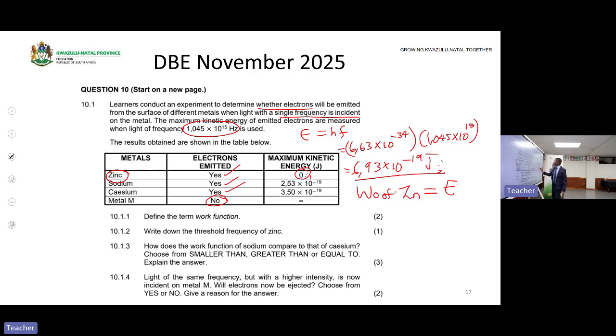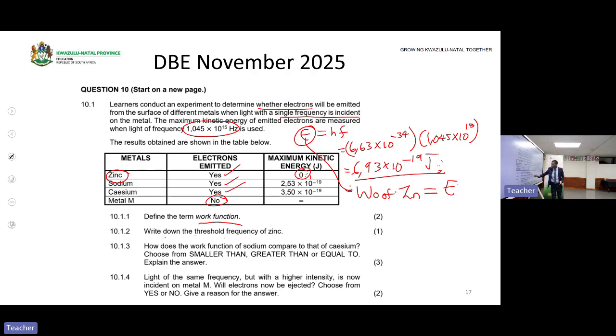Why? Because we know that all this energy is equal to the work function, since electrons are emitted with what? With zero kinetic energy. Define the work function. Work function is the minimum energy required to eject the electron from a metal surface. Then that is the minimum energy required to eject the electron from a metal surface.